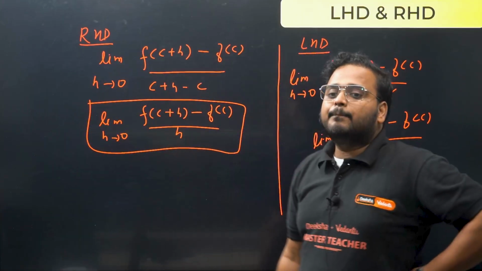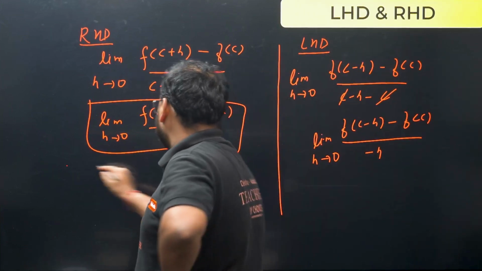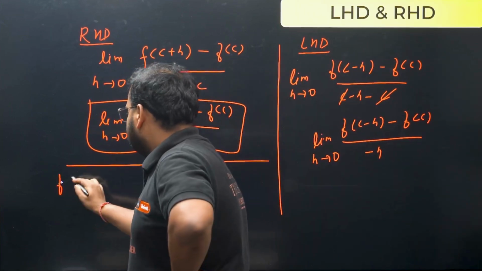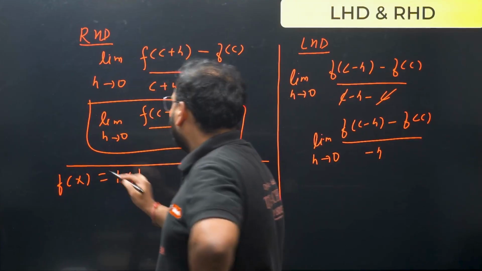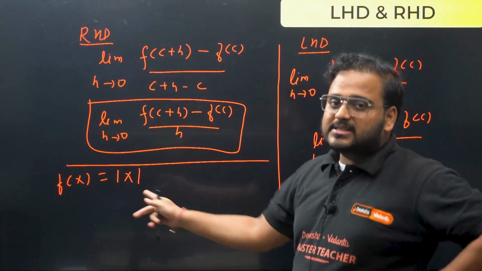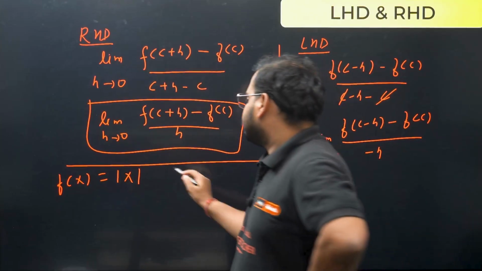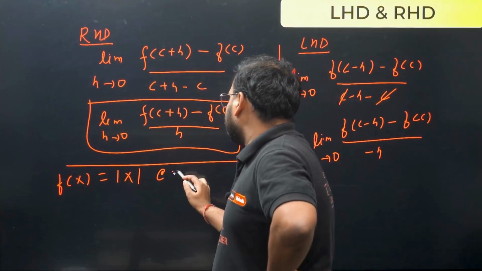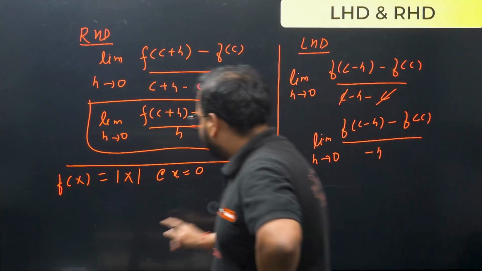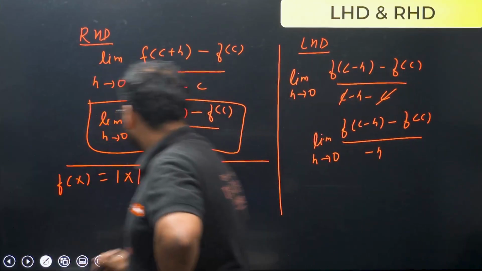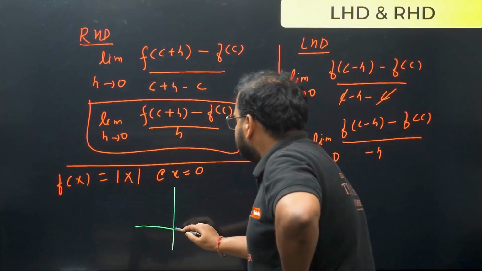Now I'll give you an example where we use the other method. Basically, if I take a special case, this function f(x) equals mod of x, and I'm looking to check for differentiability at the point x equals 0. Then we can draw the graph here. The graph of the modulus function looks like this.